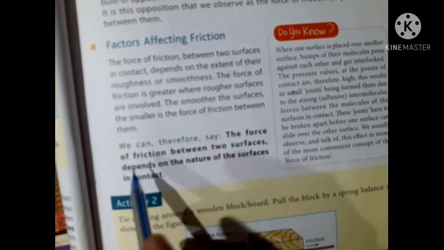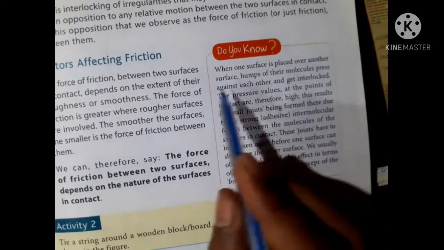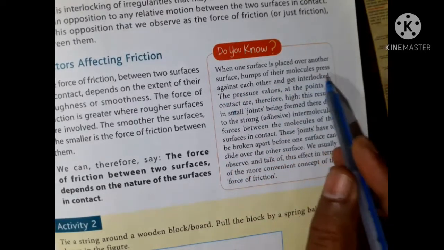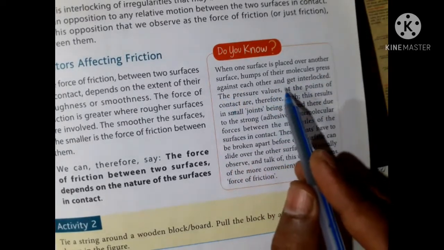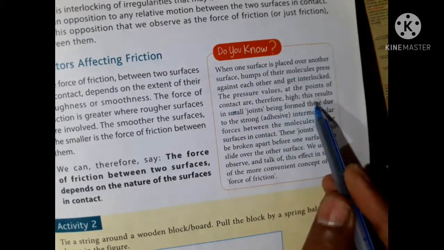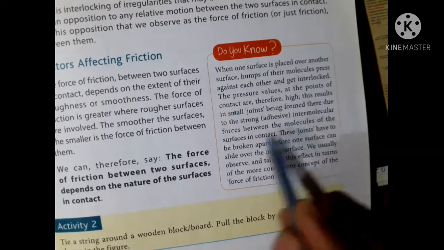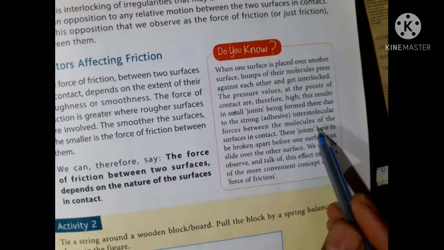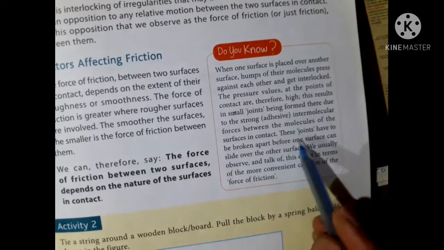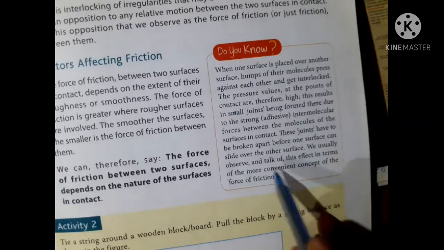Factors affecting friction. The force of friction between two surfaces depends on the nature of the surfaces in contact. When one surface is placed over another surface, humps of their molecules press against each other and get interlocked. The pressure values at the points of contact are therefore high. This results in small joints being formed there due to the strong intermolecular forces between the molecules of the surfaces in contact. These joints have to be broken apart before one surface can slide over the other surface.